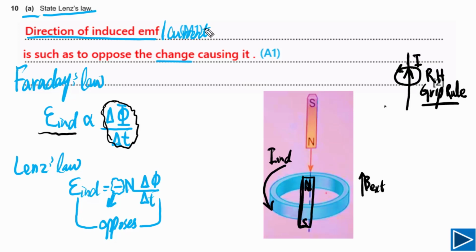If you can't get the M mark, you also cannot get the A mark. So it's very important. Whenever you state Lenz's law, you need to mention the direction of induced EMF, or you can say the direction of induced current. And the second mark you will get if you have mentioned "such as to oppose the change causing it." You can write it in a slightly different way, but you need to mention "change," because this is underlined and it has to be in your answer. If you write your answer like this, you will get these 2 marks.